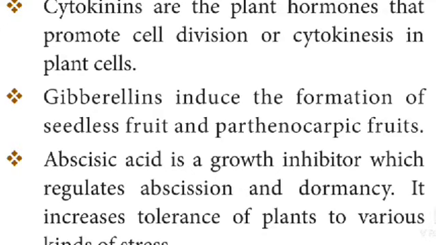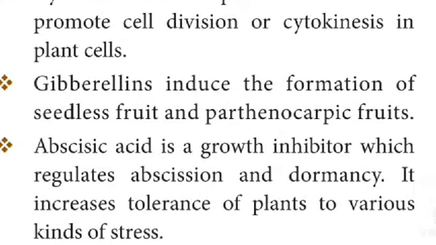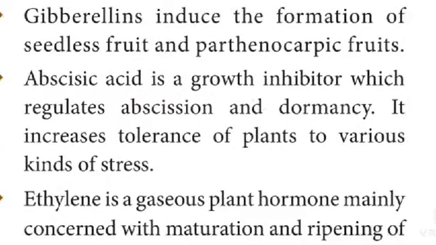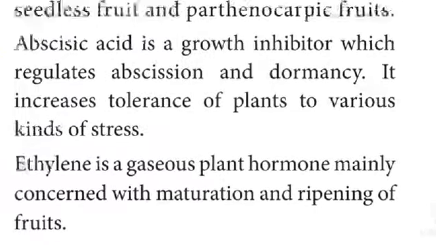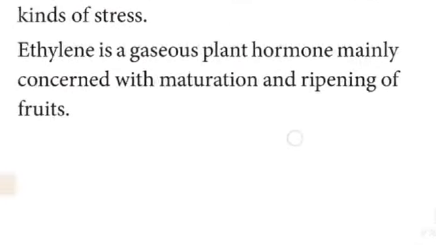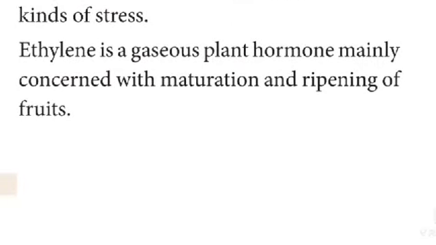Gibberellins induce the formation of seedless fruits and parthenocarpic fruit. Abscisic acid is a growth inhibitor which regulates abscission and dormancy. It increases tolerance of plants to various kinds of stress. Ethylene is a gaseous plant hormone mainly concerned with maturation and ripening of fruits.